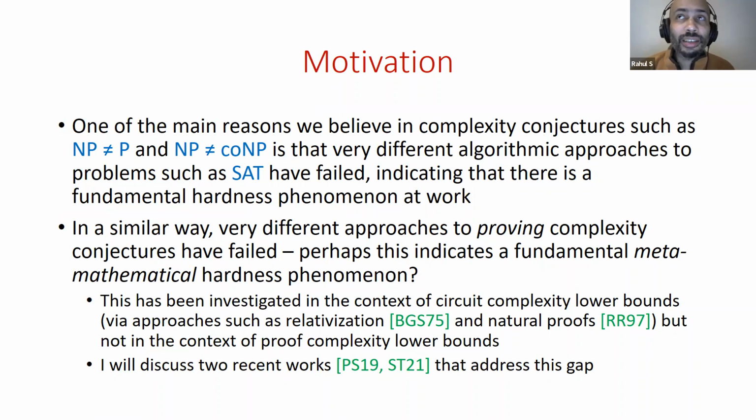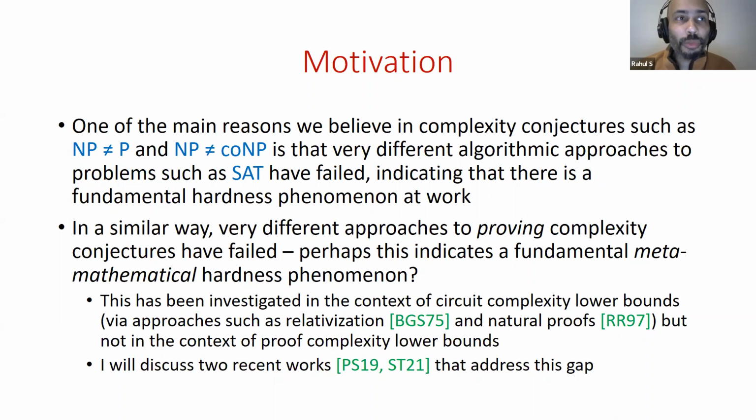Combinatorial, algebraic, logical, topological, it doesn't seem to matter what kind of approach you try, it doesn't seem to make much headway on most of our fundamental questions. And this meta-mathematical perspective has been investigated in the context of circuit complexity lower bounds, via barrier results, such as relativization or natural proofs, but not so much for proof complexity lower bounds.